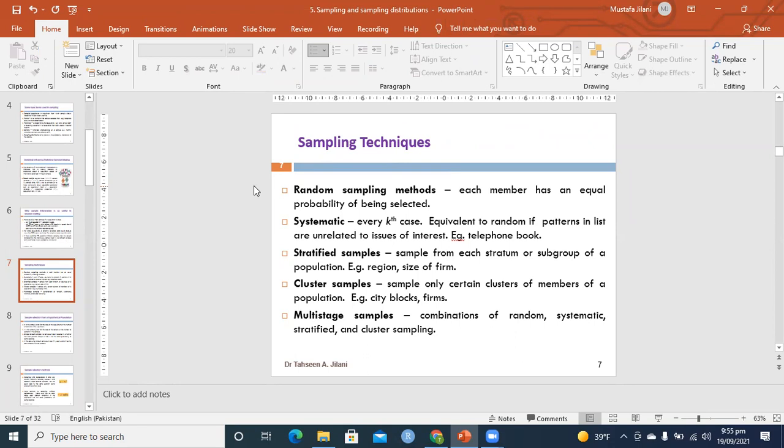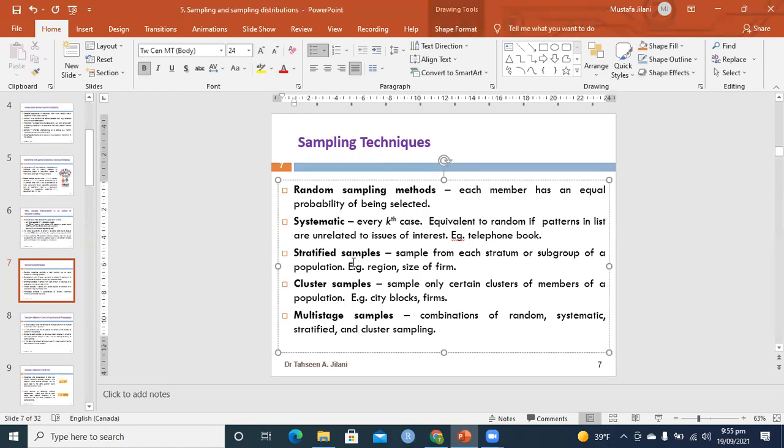Simple random sampling stands for this: suppose you have 100 people and you have to select 5 people from those 100 people. One approach could be that you draw random numbers from 1 to 100 in Excel, and from that you can select any 5 randomly. That is called the simple random sampling method.